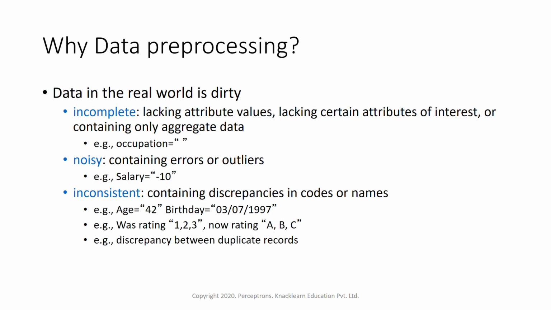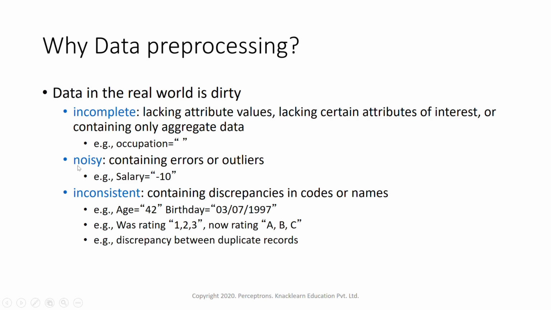First, it might be incomplete. Incomplete data means lacking certain values, lacking certain attributes of interest, or containing only aggregated data. For example, suppose there is an attribute occupation, and it is important data, but occupation is blank. Suppose there is no data within that. So it's incomplete data. It's not complete.